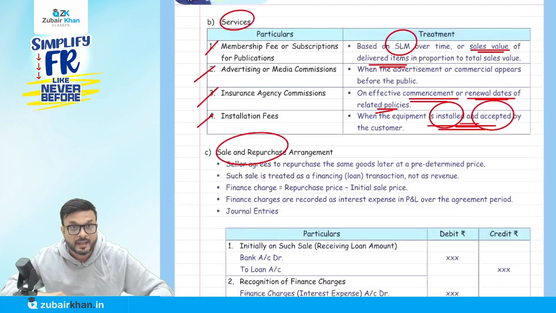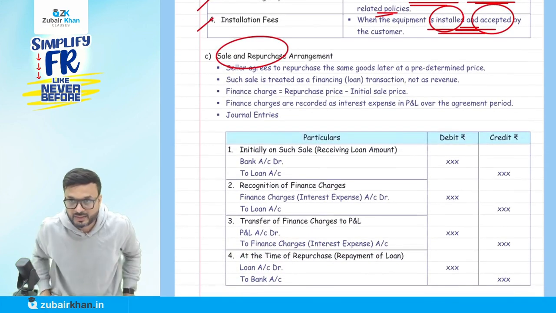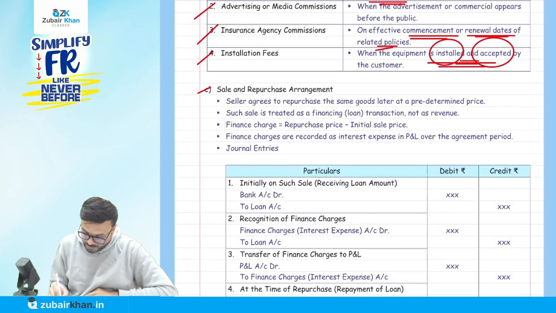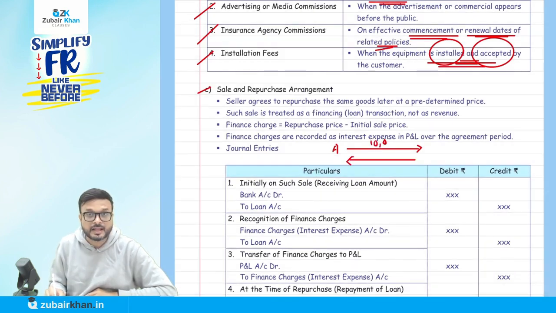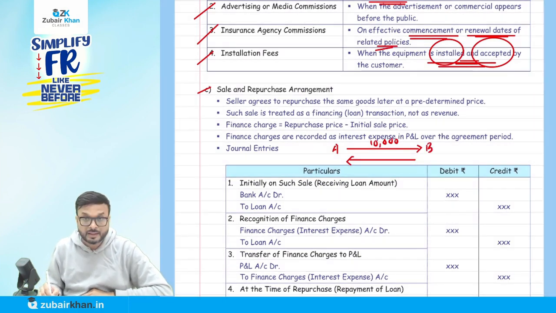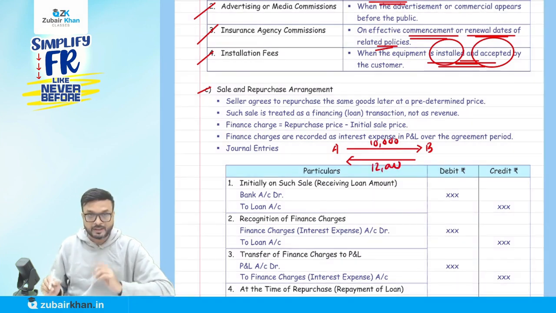Now the last part, that is sales and repurchase arrangement. What is this? For example, A sold goods to B at 10,000. Then again the same goods are repurchased from B at 12,000. Now what does it mean? Let's take an example.